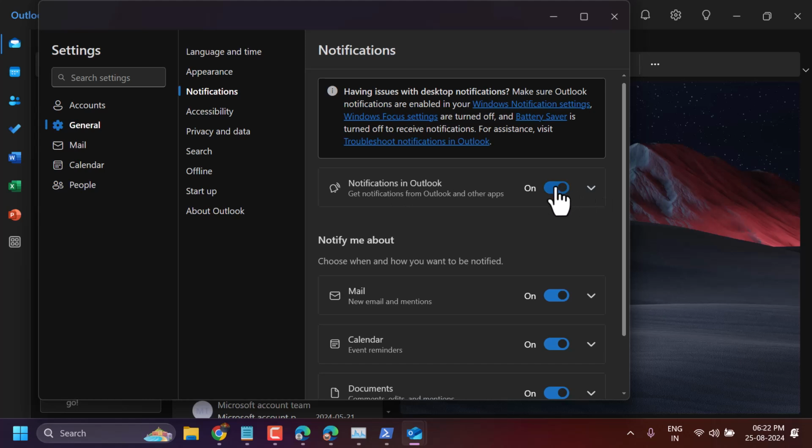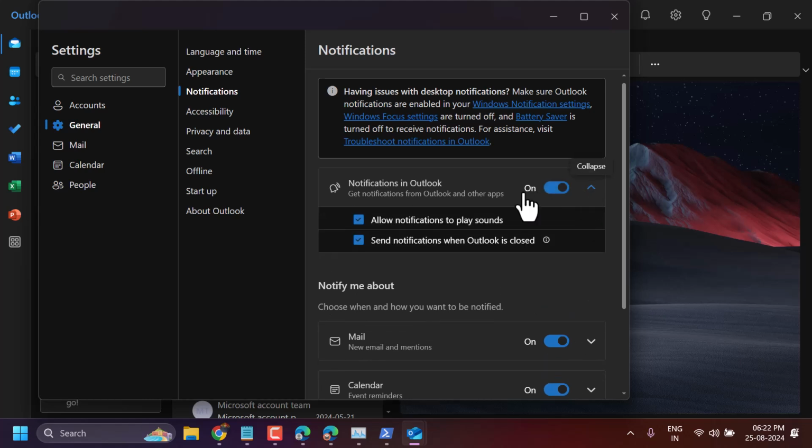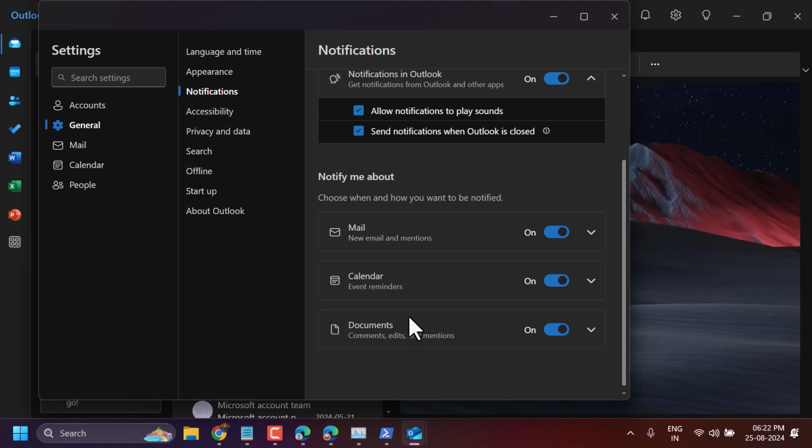So firstly, turn on this setting, then once you expand here, check this box, allow notifications to play sound. If it's unselected, select it and save. And there are some more options